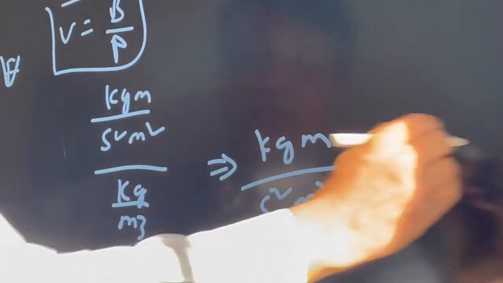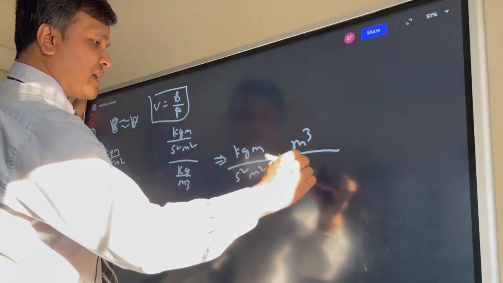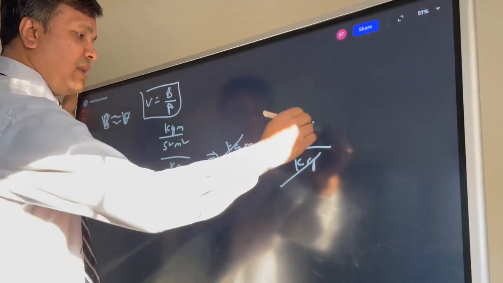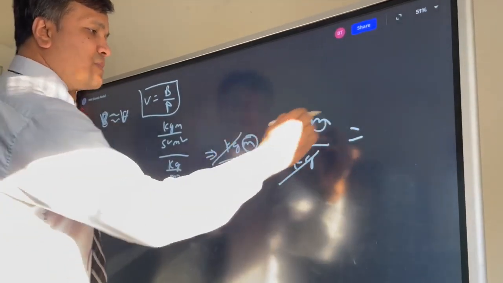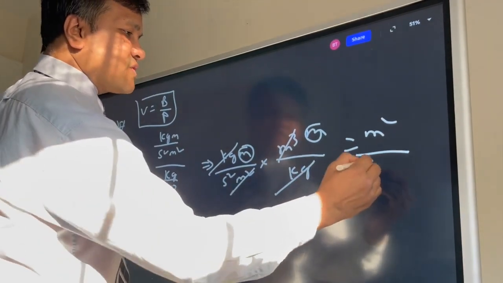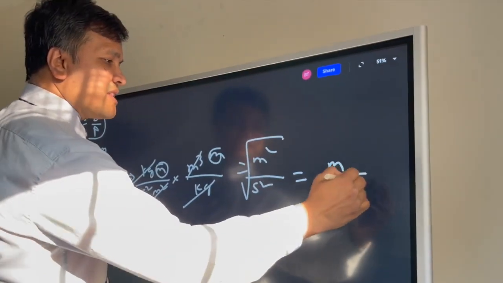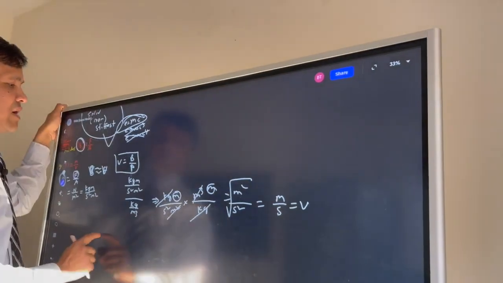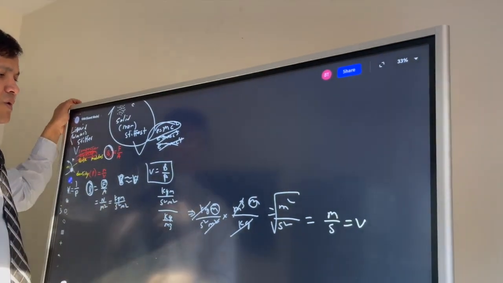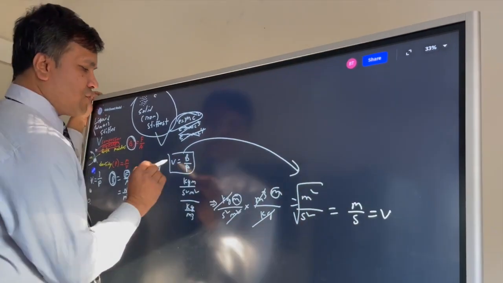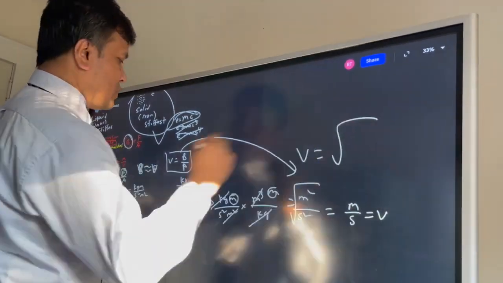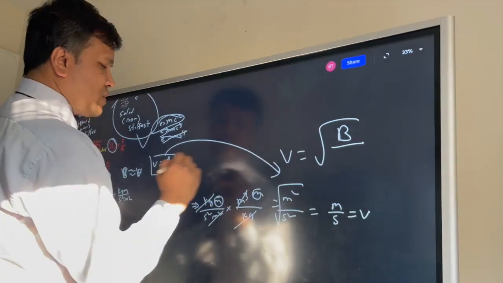Kilogram meter per second squared, meter squared, times cubic meter over kilogram, the kilograms cancel. So we have meter times meter squared over second squared. Now if we take the square root, we get meter over second, and that's the velocity. So it seems like we have to modify this formula. What does that mean? We have to write V is equal to the square root of bulk modulus over rho.